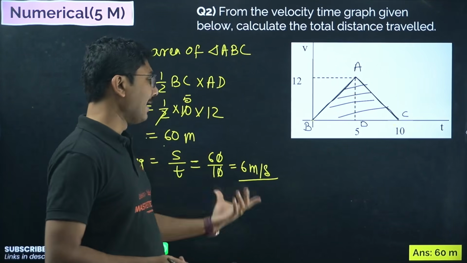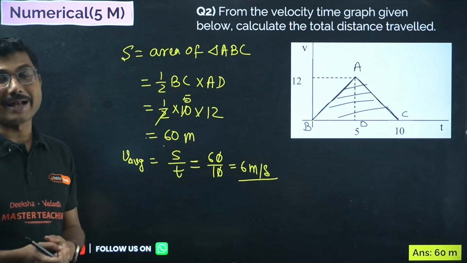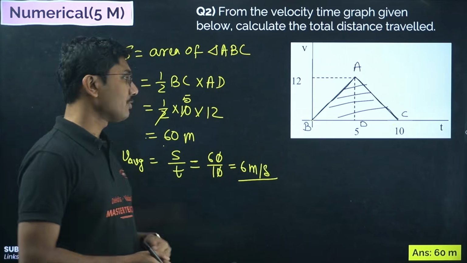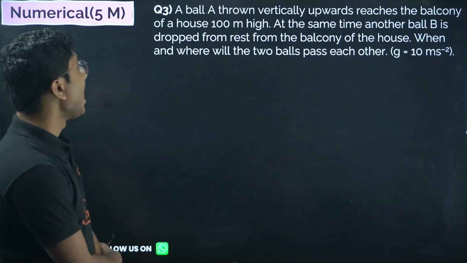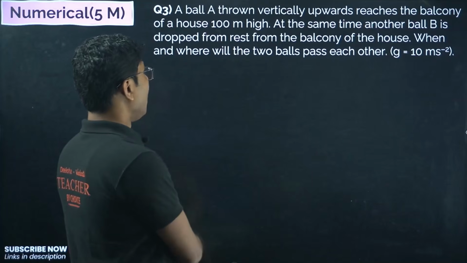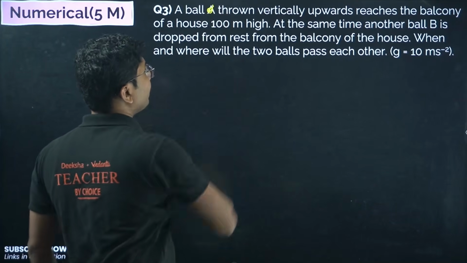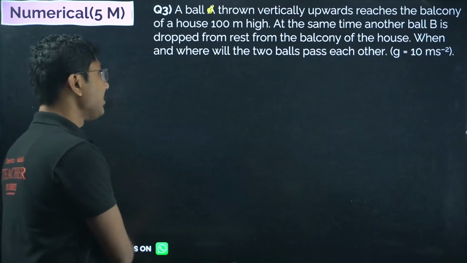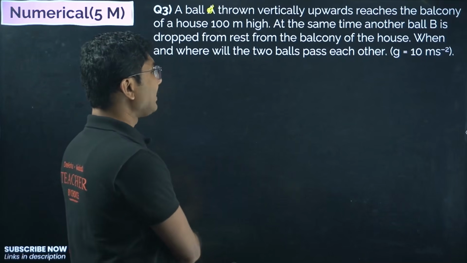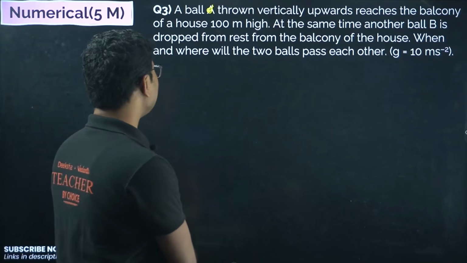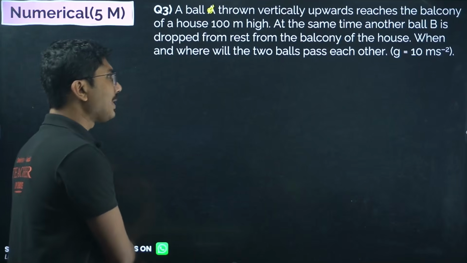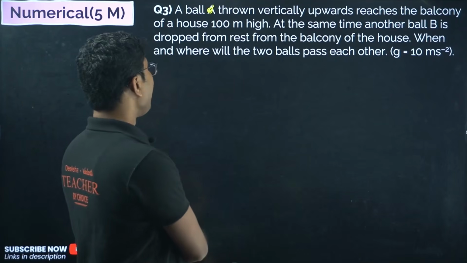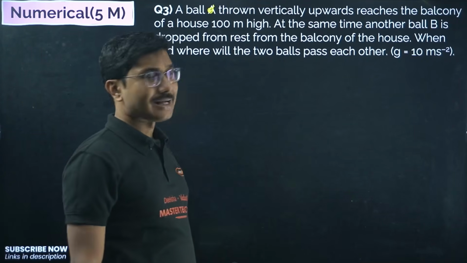They might add average velocity to it and then they will give you as a 5-mark question. Now, a ball thrown vertically upwards reaches the balcony of a house 100 meters high. At the same time, another ball B is dropped from rest from the balcony of the house. When and where will the two balls pass each other?